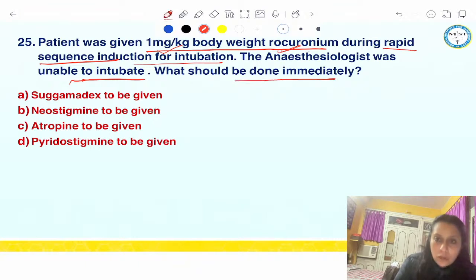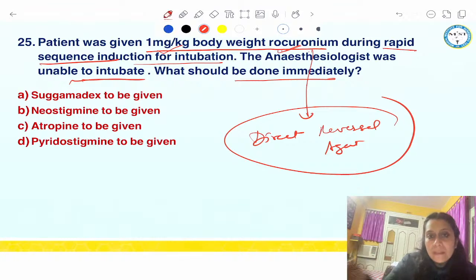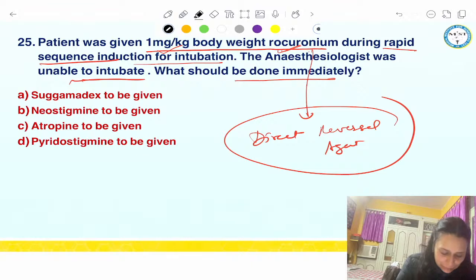What will we do immediately? I am not able to ventilate the patient. I will give the direct reversal agent of rocuronium, which will immediately reverse it, and there is only one drug: Sugammadex. So the answer has to be Sugammadex, which should be given immediately.